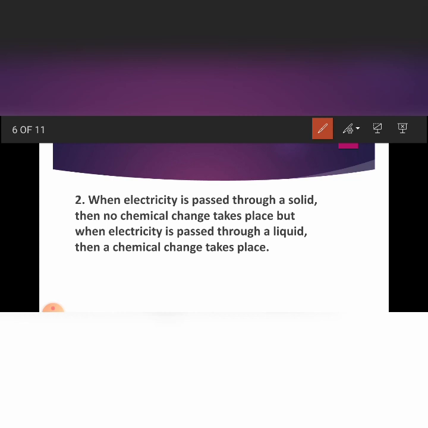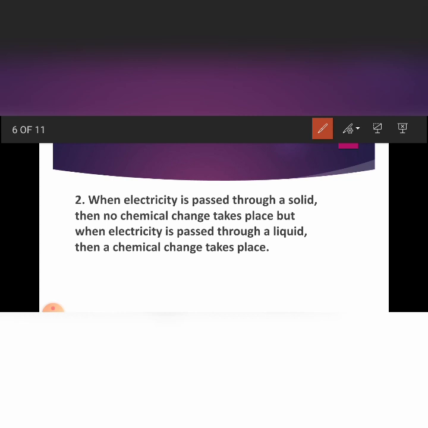Copper wires remain copper only, no new substance is formed there. So it is not a chemical change. From the previous concept, I am telling you that you cannot observe any color change or any permanent change occurring there when electricity is passed through an electric wire, which is made of metals. Metals are conductors, so electricity can pass through them, but no chemical change takes place in that. We cannot observe any kind of permanent change there.